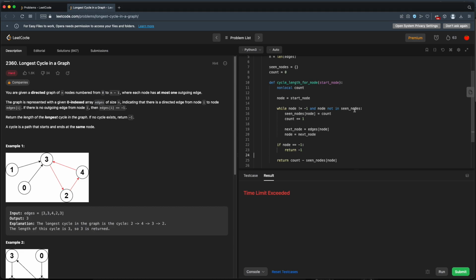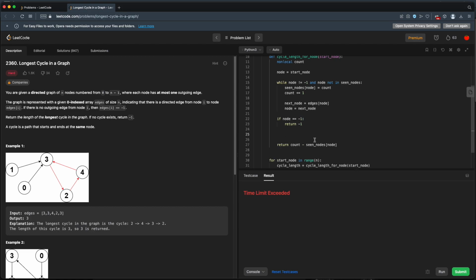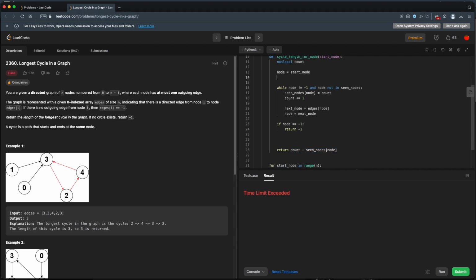then it means if we saw that node before, we've already got the loop that it's in, if it is in a loop. So we don't need to calculate this loop again. We can just exit out. So let's see. Though I think that means we do need to keep track of our start though. Because if we just exit out, this count minus this will be very, very big. So we need to keep track of where we start looking for this cycle. So our start count will equal our count to begin with.